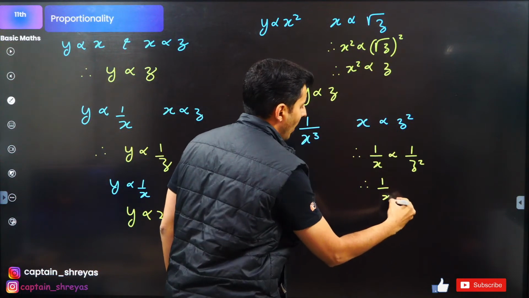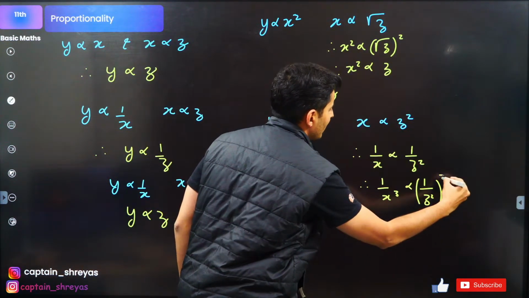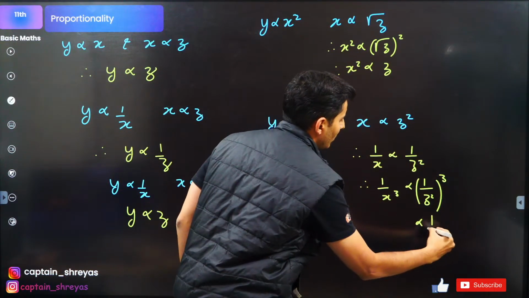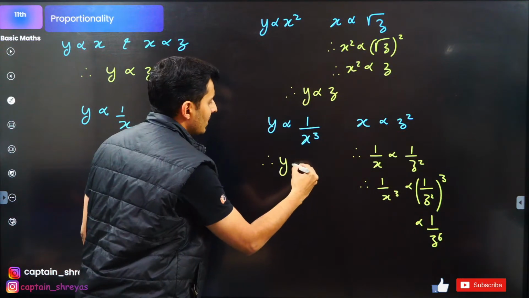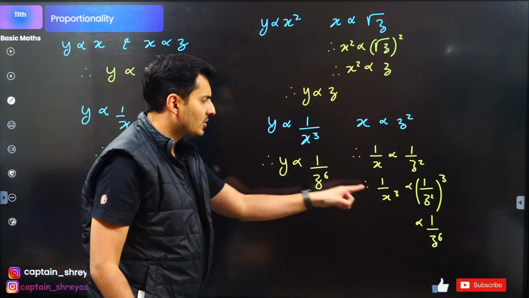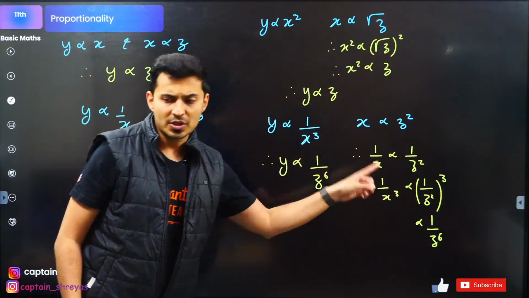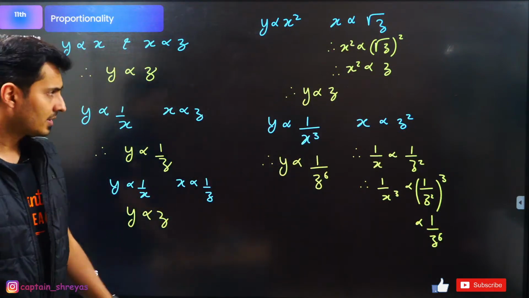So 1 by x cube is directly proportional to 1 by z square's cube, which is 1 by z raised to 6. Therefore y is directly proportional to 1 by z raised to 6. You can see 1 by x cube is common, right? Very good. But y is inversely related to z raised to 6.